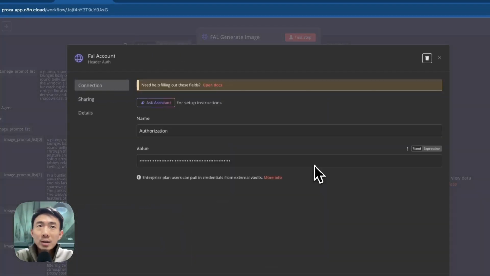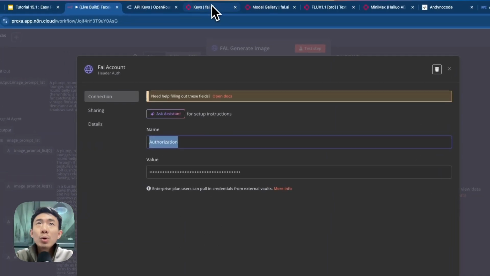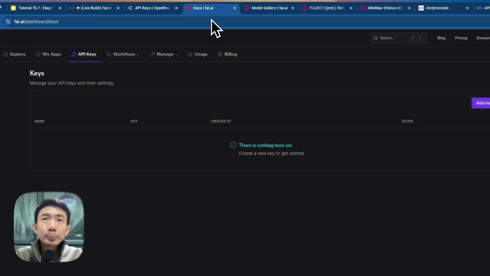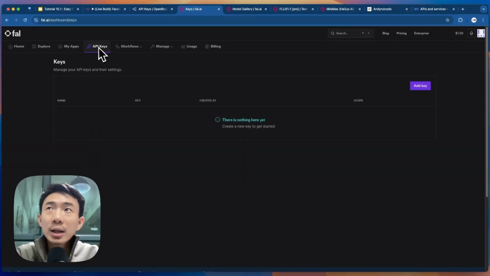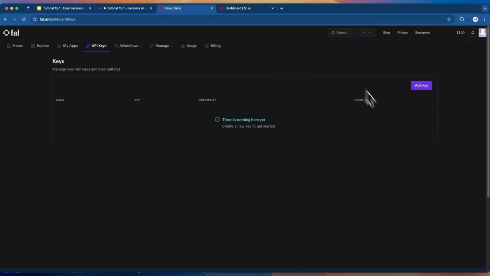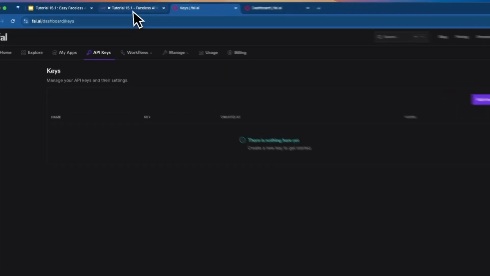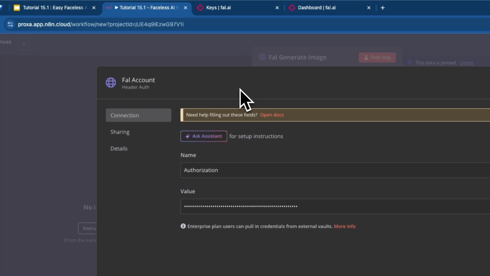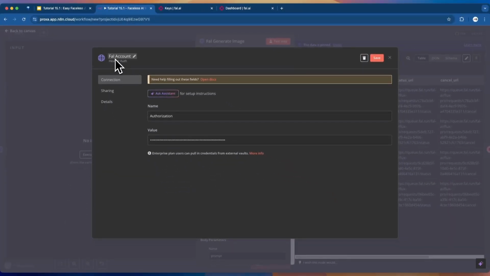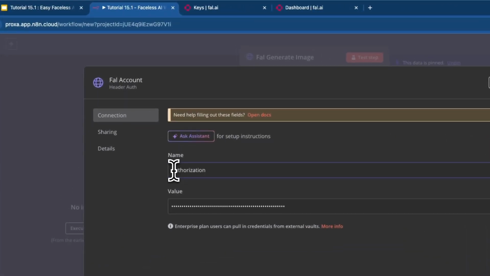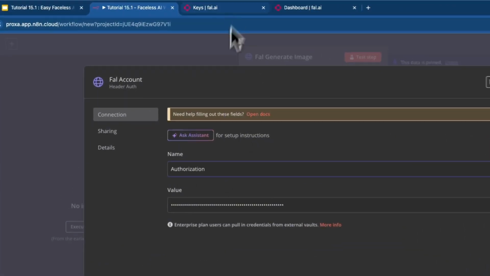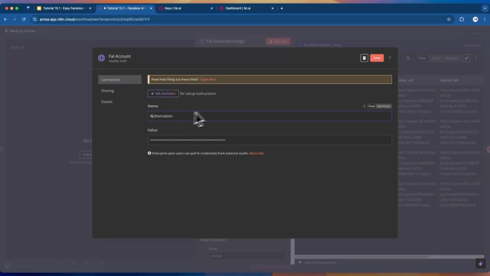Let me show you what we have set here. So we put the authorization as name, and then we are going to go to the Fal API keys. Basically the URL is fal.ai/dashboard/keys, and you can add a key here. After we create the API key from Fal AI, we go back to the credentials here on n8n. For the header auth, we rename it to Fal account. For the name, we input Authorization with the capital letter A. And for the value, it's very important. We need to be very careful about that.